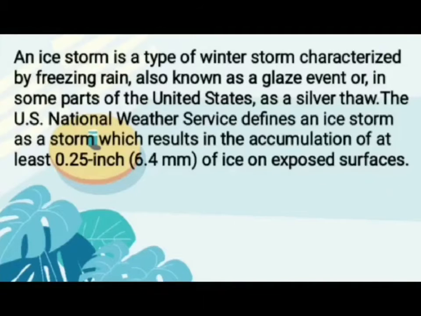An ice storm is a type of winter storm characterized by freezing rain, also known as a glaze event or, in some parts of the United States, as a silver storm. The U.S. National Weather Service defines an ice storm as a storm which results in the accumulation of at least 0.25 inch (6.4 millimeters) of ice on exposed surfaces. Ice storms are generally not violent storms but instead are commonly perceived as gentle rains occurring at temperatures just below freezing.